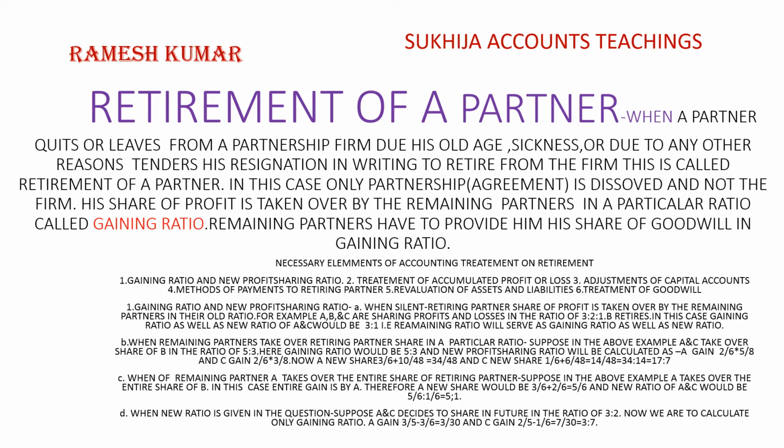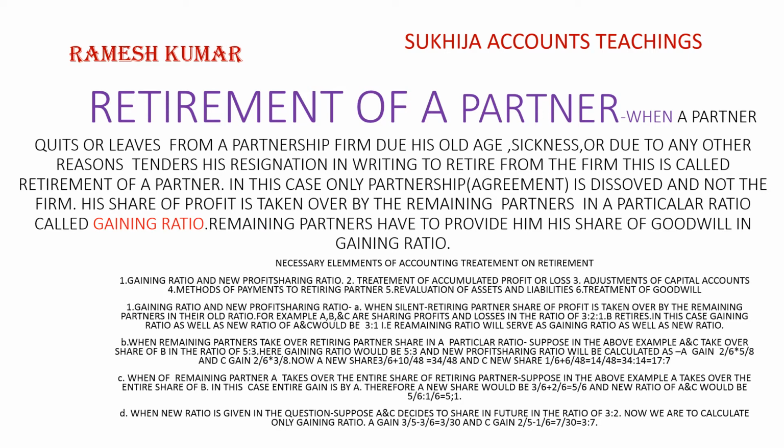Now we are starting with discussing gaining ratio and new profit sharing ratio. A. When silent, that is, in the question it does not say anything, the retiring partner's share of profit is taken over by the remaining partners in their old ratio.